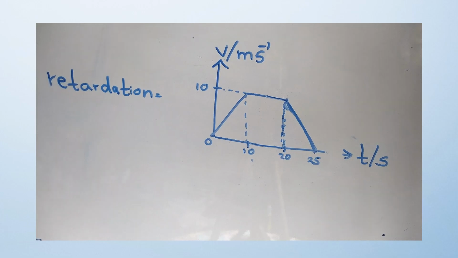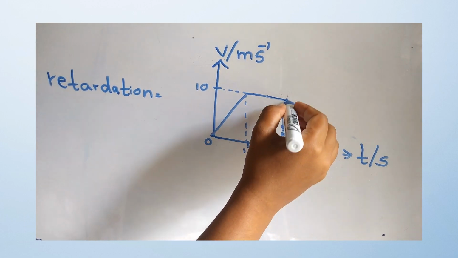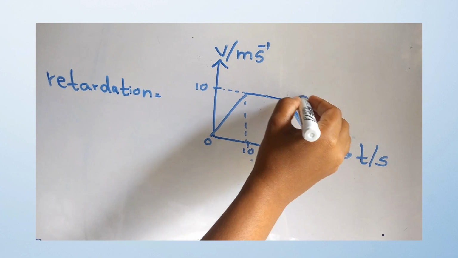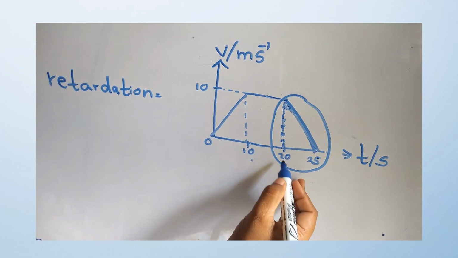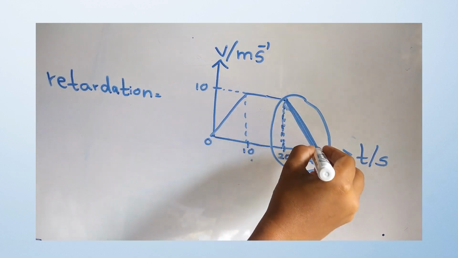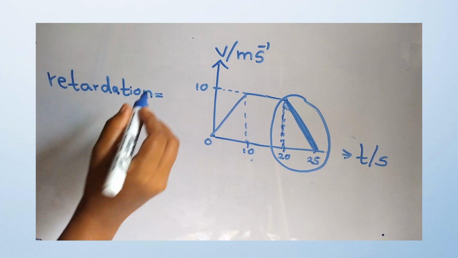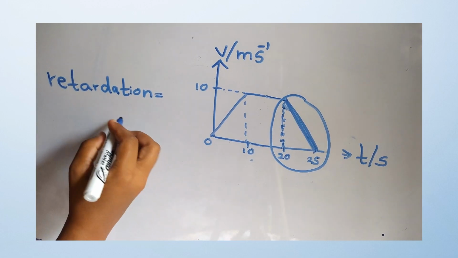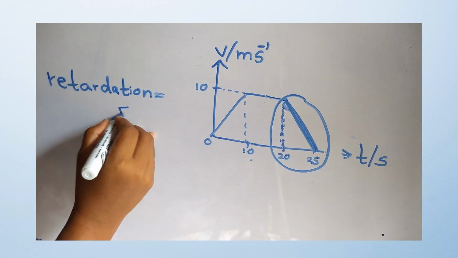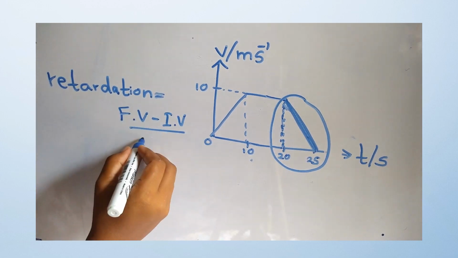What do you mean by retardation? Retardation means deceleration or negative acceleration. The graph shows negative acceleration or retardation here, in between 20 seconds and 25 seconds. This is the retardation or negative acceleration. Then you can get the formula: retardation equals final velocity minus initial velocity divided by time.